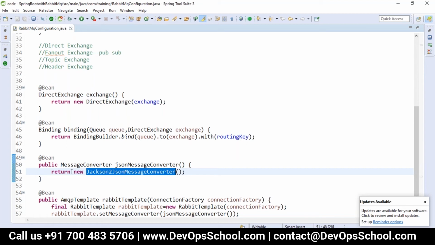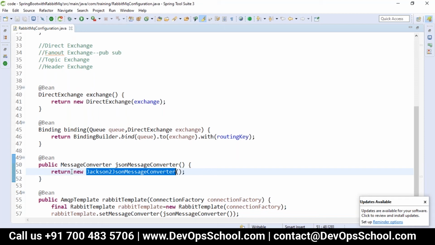Then we have to go with the AMQP template. Because we are working with RabbitMQ, we are working with the AMQP template. Depending on what message broker you are using, we will be having an AMQP template and a RabbitMQ template.